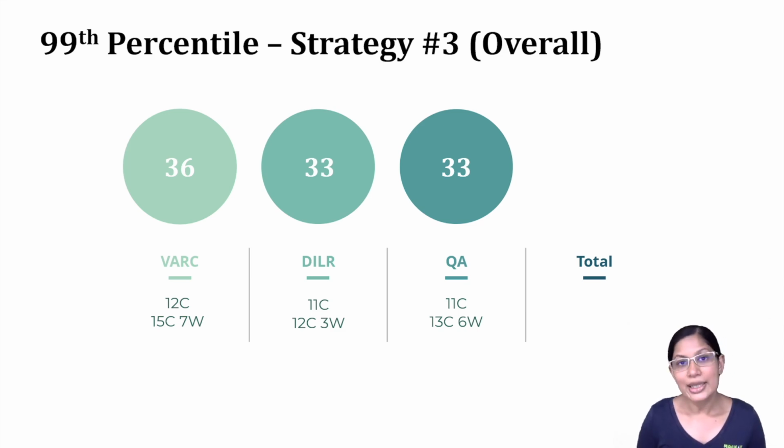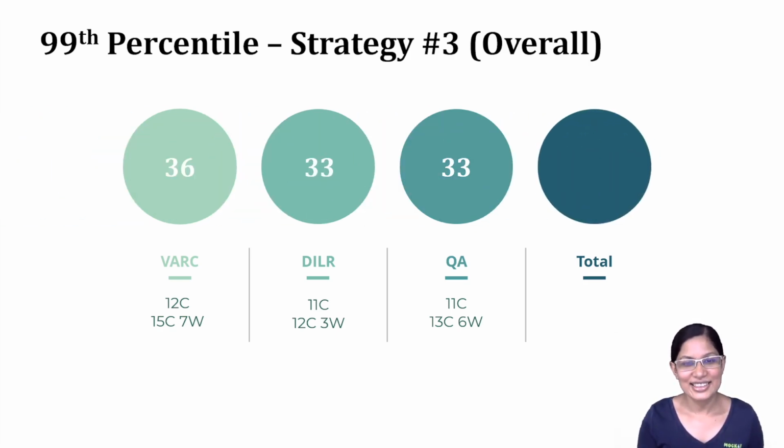But definitely one thing which you should do is go through the entire quant section and pick and choose the questions which you are most comfortable with, the questions which are the easiest, and the questions which you're going to be able to solve quickly. So that way, 11 or 12 questions correct, or even if you are close to 20 questions, you're almost finishing the paper, but you have a few calculation errors or silly mistakes, it's still fine. 36, 33, 33 is still getting you to that score of 100.